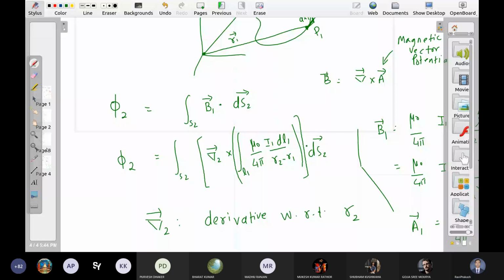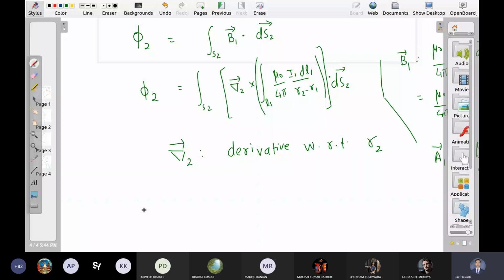On S2, what we have here is del 2 cross the loop integral on the first loop, mu naught upon 4 pi, I1 dl1 upon mod R2 minus R1, dot ds2.